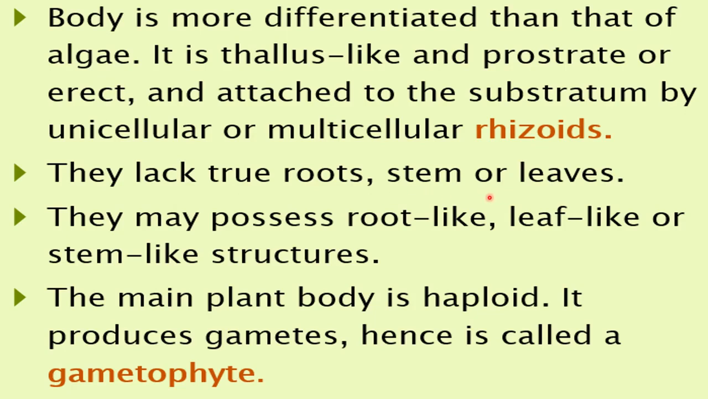Here, only the starting stage of differentiation is present in the bryophytes. So we can't say that true roots, stems and leaves are present here. These rhizoid structures are not true roots. So in bryophytes, true roots, stems or leaves are absent, but they may possess root-like, leaf-like or stem-like structures. As I told you, differentiation starts here, so root-like, leaf-like and stem-like structures will be present, but those are not true stems and leaves.